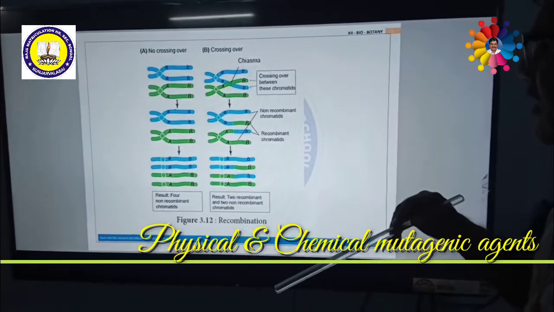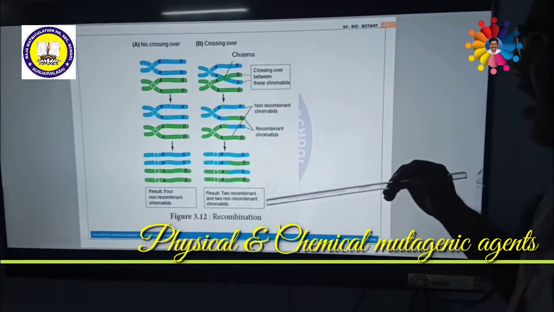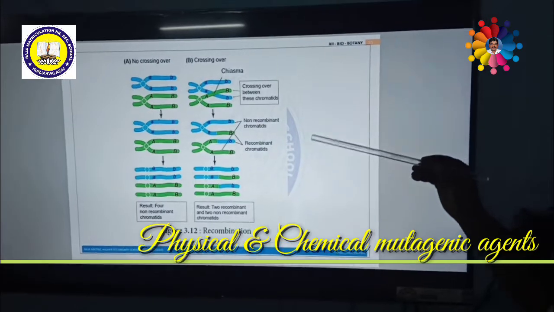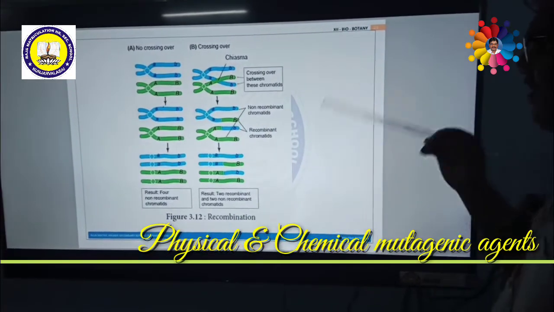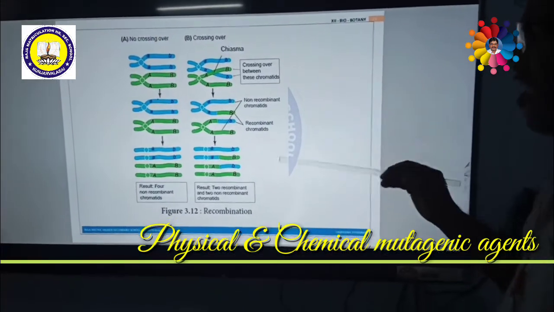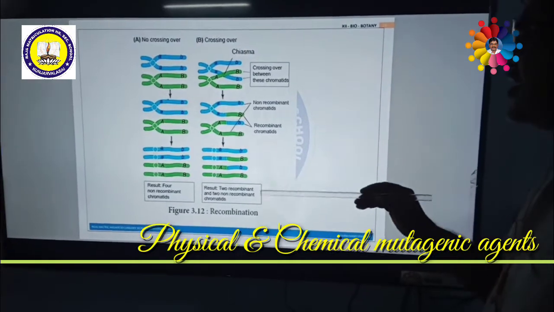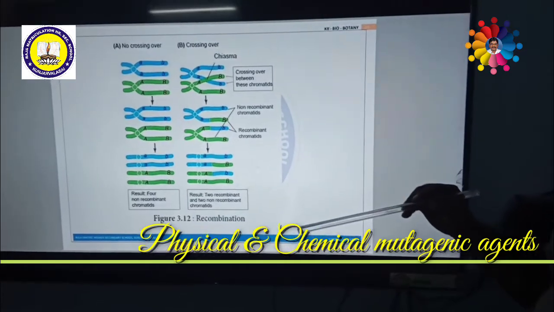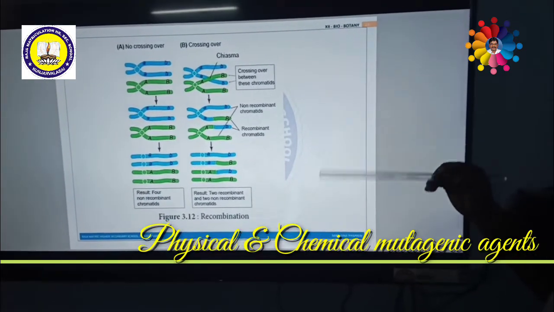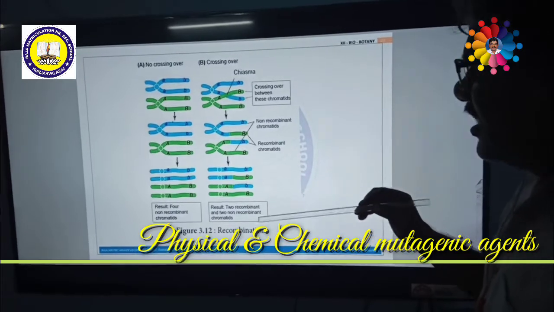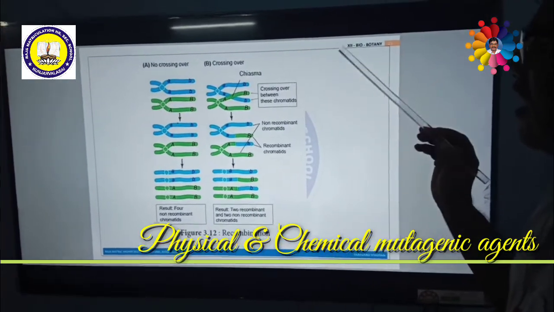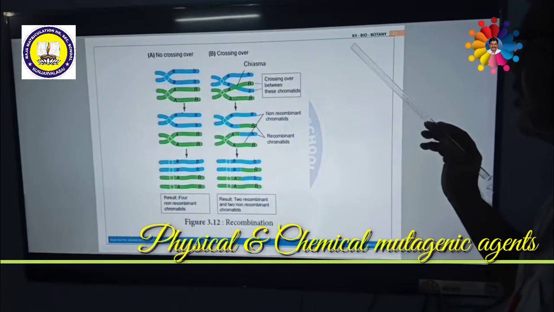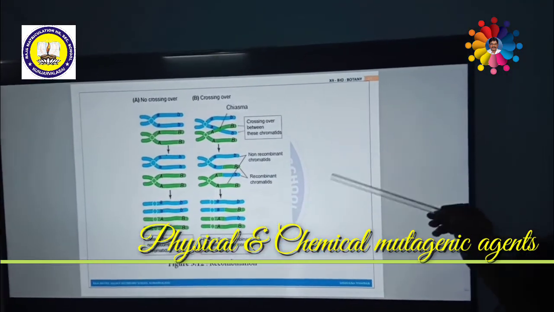Chemicals like nitrous acid, ethyl methane sulfonate, methyl methane sulfonate, eosin, formaldehyde, and various other chemicals can stimulate mutation among organisms. These chemicals are called chemical mutagens.